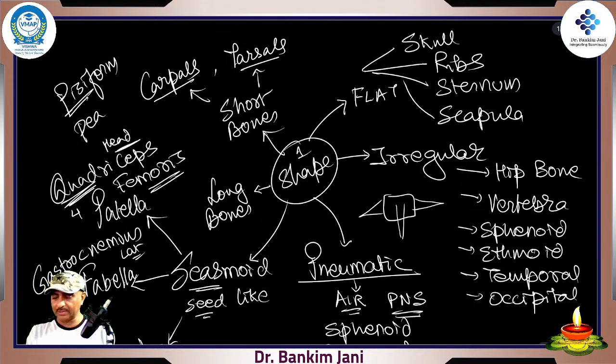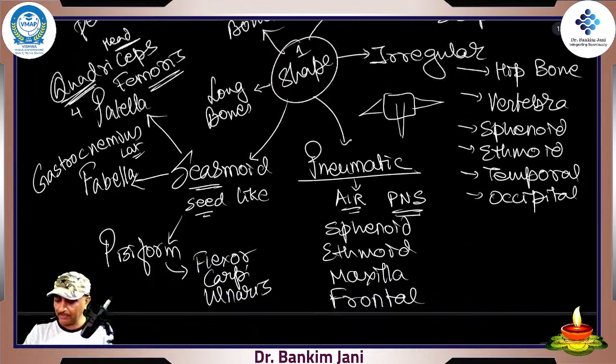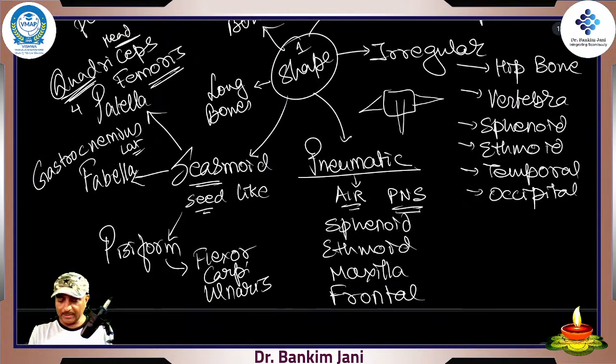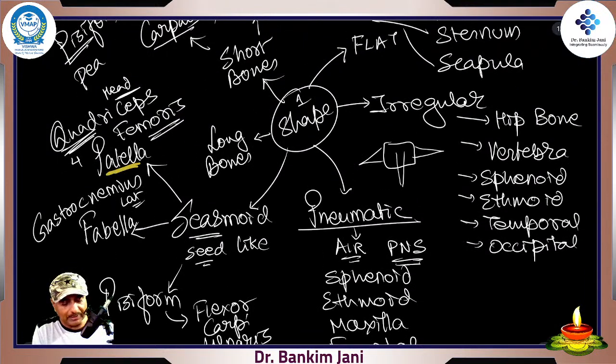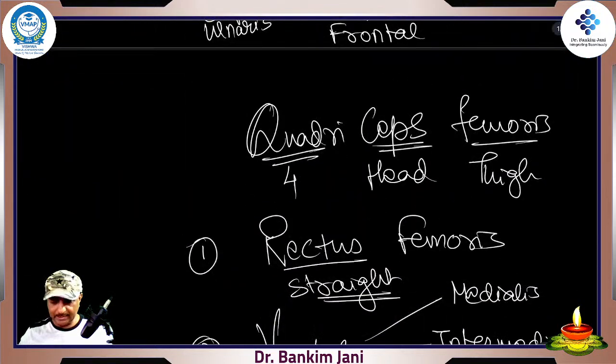And long bones, then we talked about short bones, carpals, tarsals, and then flat bones: skull, rib, sternum, scapula. Irregular, all the way hip, vertebra, sphenoid, ethmoid, temporal, right, occipital. Pneumatic means these are the air cells, PNS, paranasal sinuses: sphenoid, ethmoid, maxilla, and the frontal. Sesamoid bones, three things to remember. Patella, which is in the quadriceps femoris; fabella, which is in the gastrocnemius, that is in the calf; and the third one, pisiform, which is in the flexor carpi ulnaris, right?